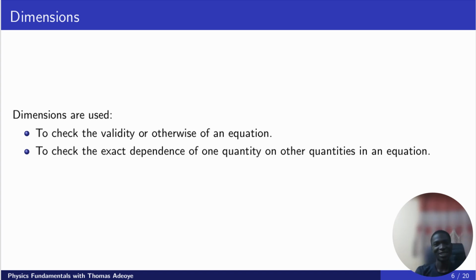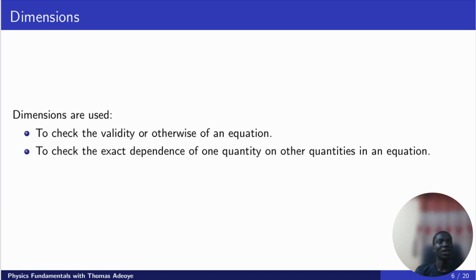And moving on, we have dimensions, which is the last part. Now, what are dimensions? The dimension of a physical quantity shows us how that physical quantity depends on other quantities, or we can say depends on other fundamental quantities. So what am I saying? I'll try to explain this as we solve, because we are going to look into some worked examples. But these are applications of dimensions or dimensional analysis.